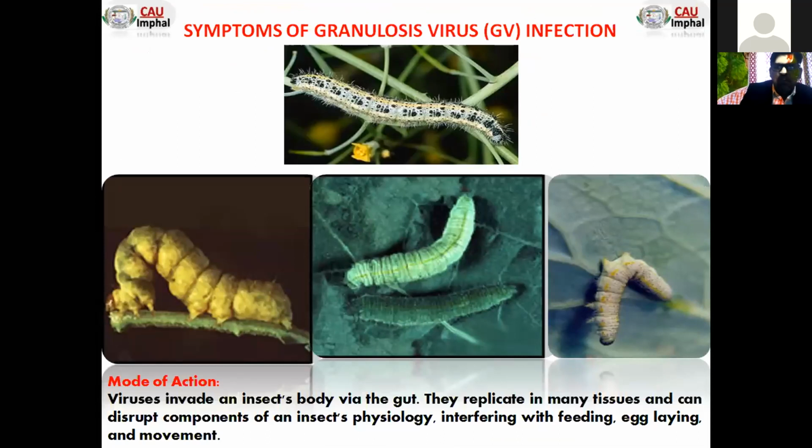Another is granulosis virus, which you also use for control. The characteristic symptoms of this GV virus are different, and the mode of action is also different. You see the condition of the larvae: they are easily controlled by this GV.